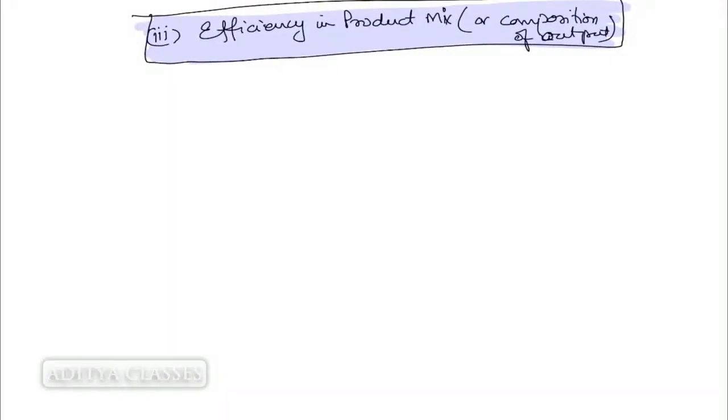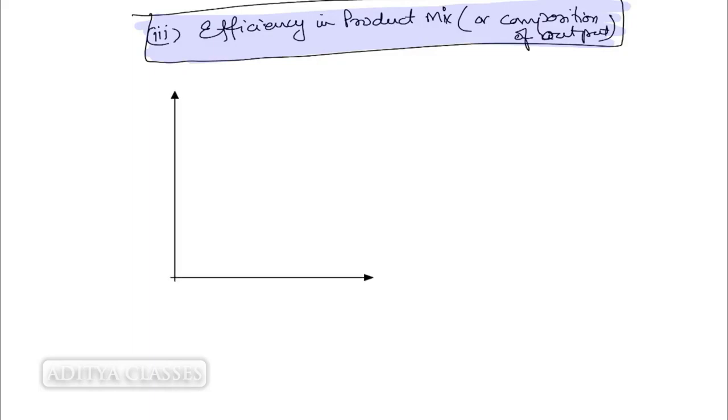Now, for efficiency in product mix, we need to understand the concept of the production possibility curve. What is the production possibility curve? In very simple terms, it is what are the various combinations of two products that I can produce. See, the resources are limited.